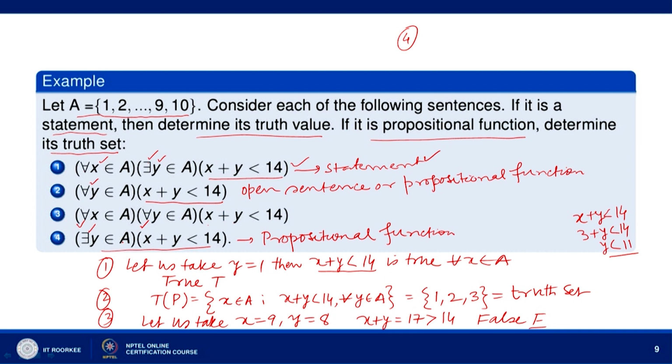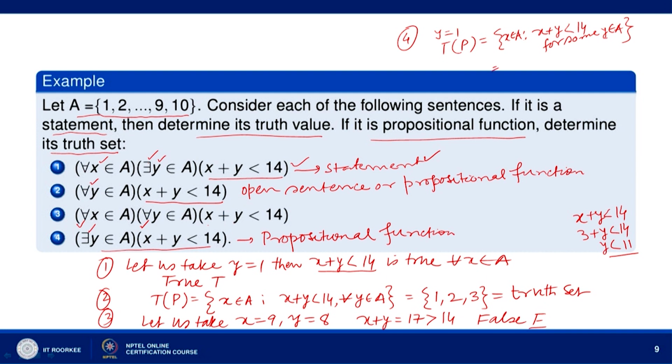So, you can see there exists y belonging to A, y could be taken as 1, and then x can take all values from 1 to 10, x plus y less than 14 will be true. So, T p is equal to the set of all x such that x plus y is less than 14 for some y belonging to A. This is what we want, x belonging to A.